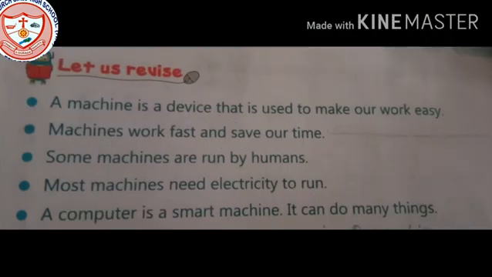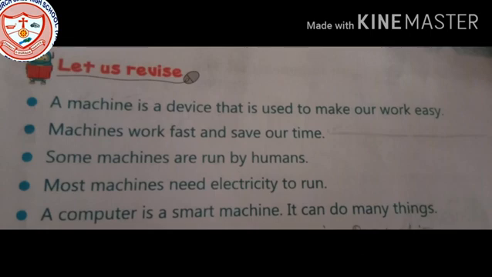Let's revise machines around us. So, you know what is a machine? I have already explained what is a machine and what is the work of a machine. So let's see what are the things that a machine can do. The very first point is, what is a machine? A machine is a device that is used to make our work easy.